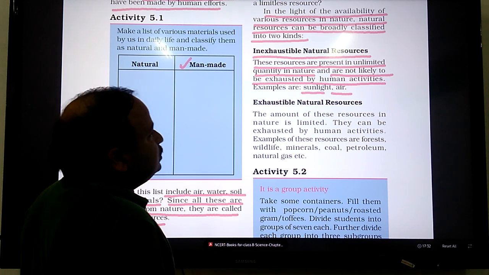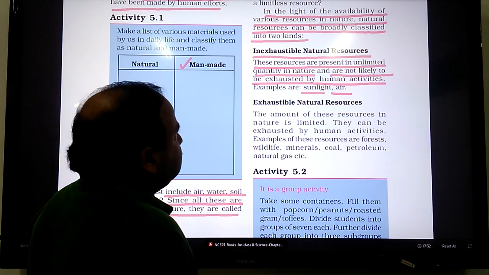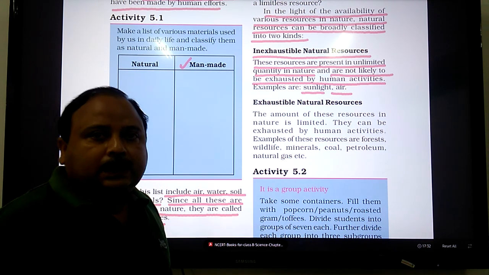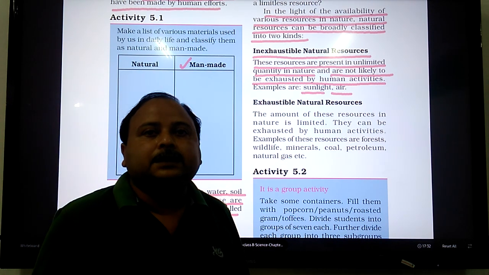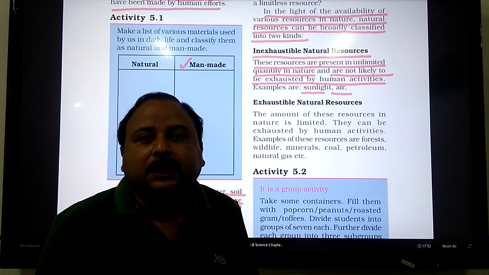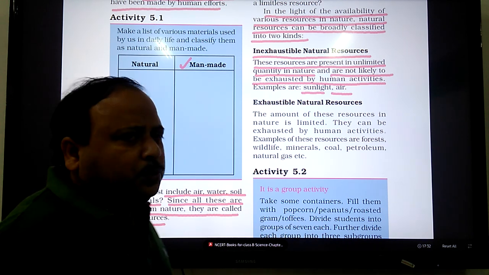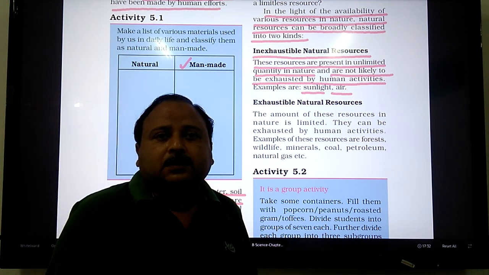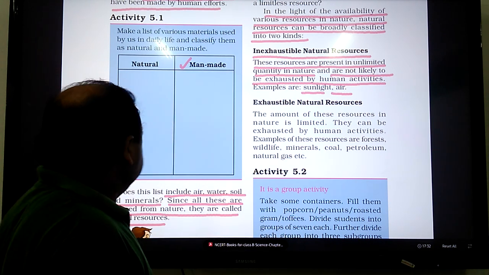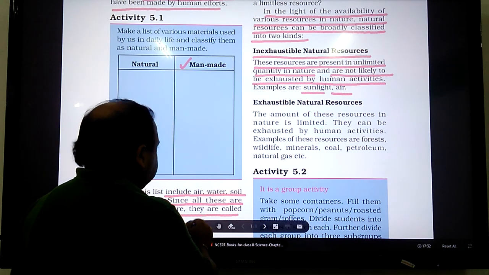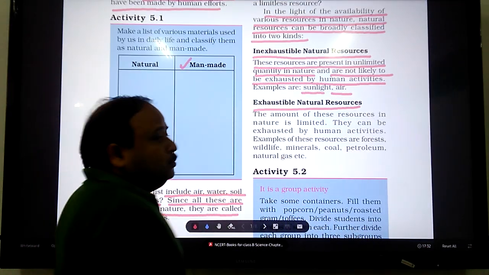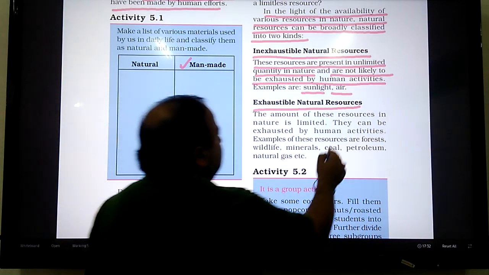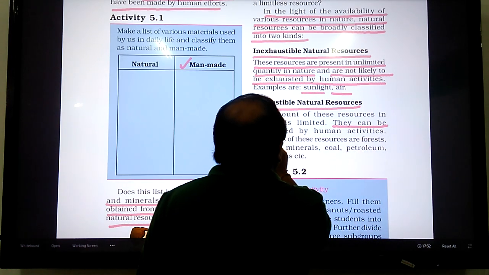Inexhaustible natural resources, as we have learned, are present in unlimited quantity in nature, and due to human use, these will never get finished. So, we need not be very careful about their use. Exhaustible natural resources, on the other hand, are those natural resources which can be exhausted by human activities.